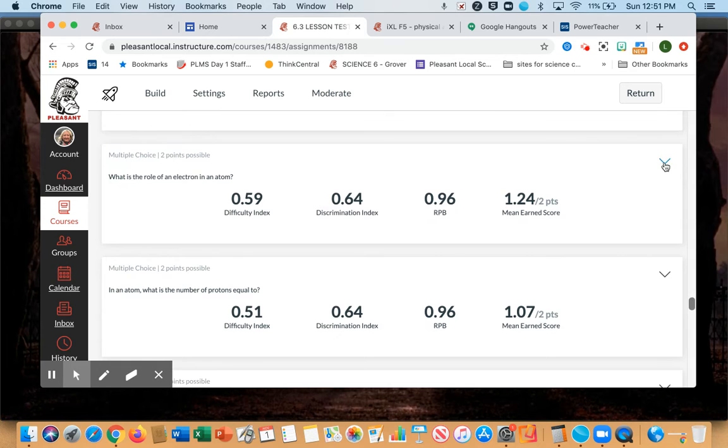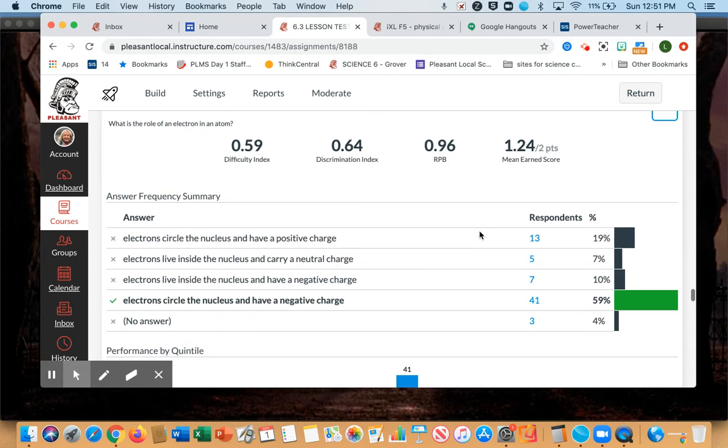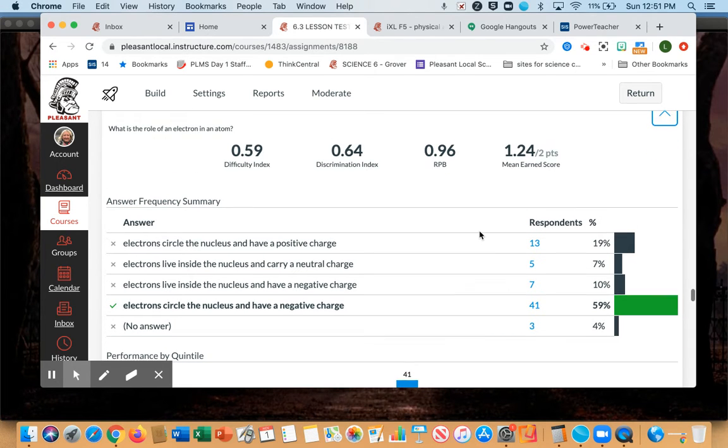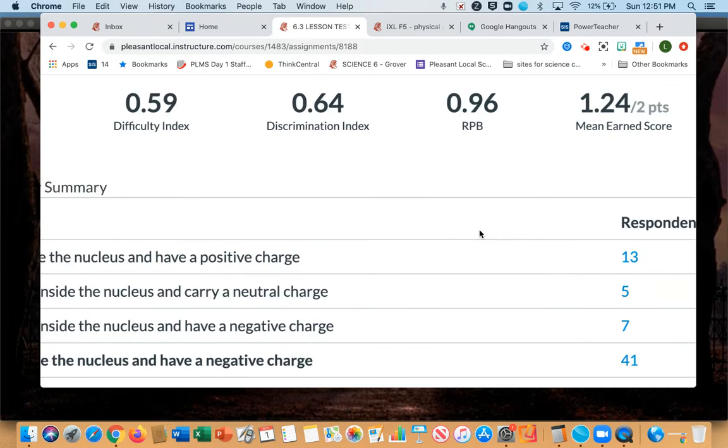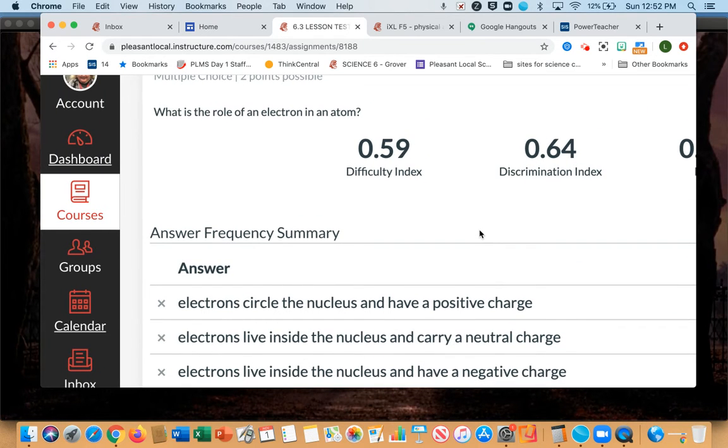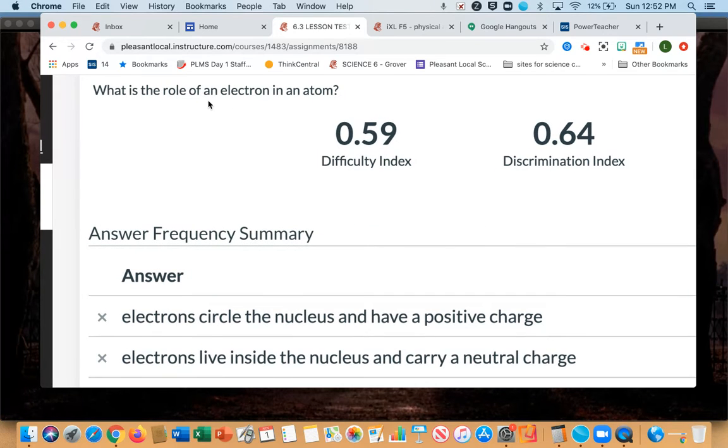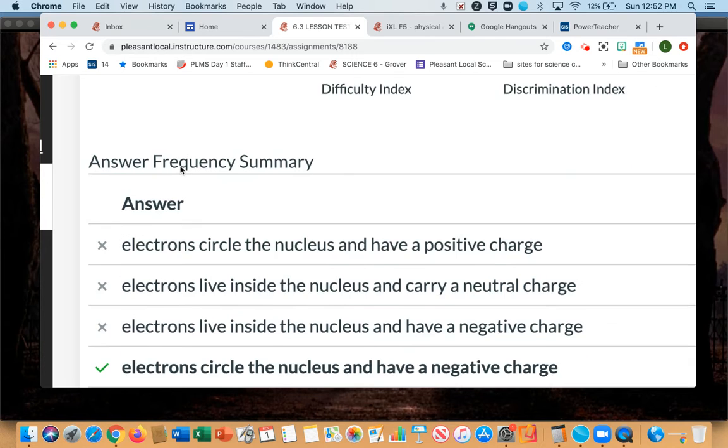All right. I don't know what happened here unless maybe we just read the question too fast, read the answers too fast. What is the role? In case you don't know, role is a job. So what does the electron do in the atom?